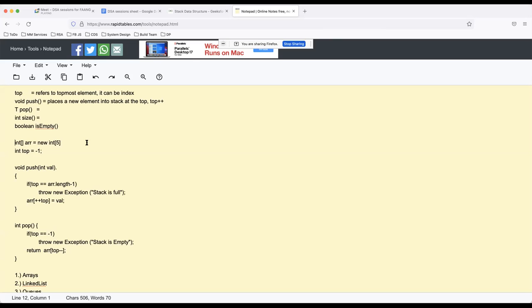But now think about this: am I even using that feature of arrays in stacks? No, I'm not, right? That is the main advantage of arrays over linked list, that they offer big O of 1 random access of any element inside the array. But I don't need that feature when it comes to stacks.